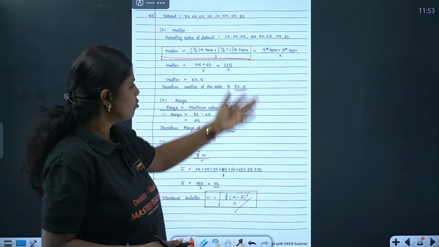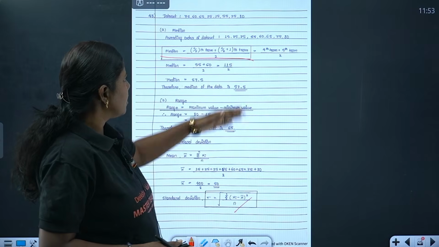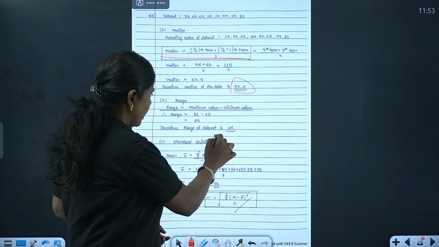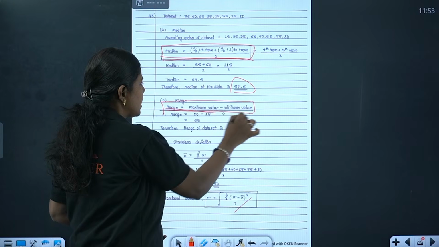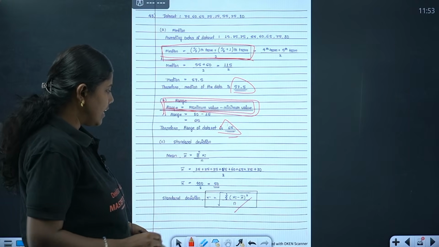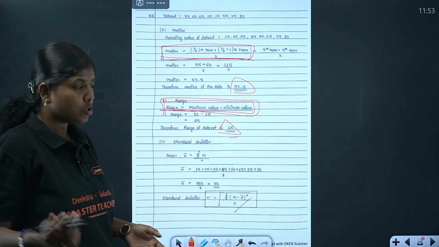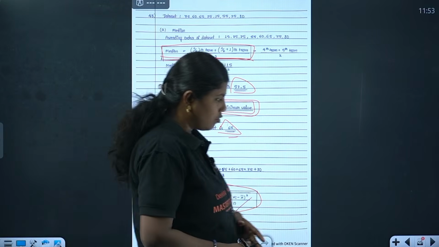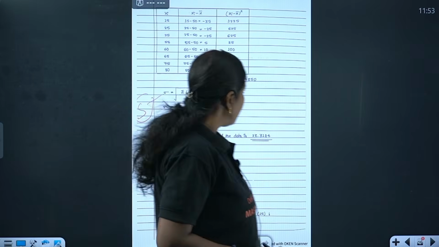If you write like this also, she has referred to some book, this is also right. Getting the value and highlighting it. Okay, writing the formula, put it in the box. After that, the final value, highlight it. Then we have standard deviation. Standard deviation is such a big question. It is not possible to write it in 1 minute. So she has written the formula here, highlighted the formula and the answer.